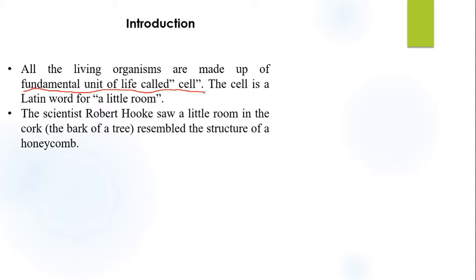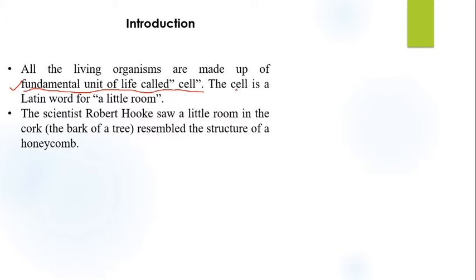For example, in the plant, the cell is required for photosynthesis. The cell is responsible for transfer of genetic material from one generation to the next generation. So for the survivability of a living organism, the cell is a very important unit of life. So it's called the fundamental unit of life.